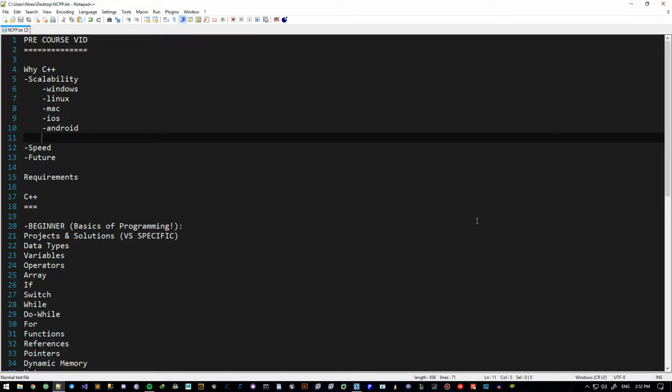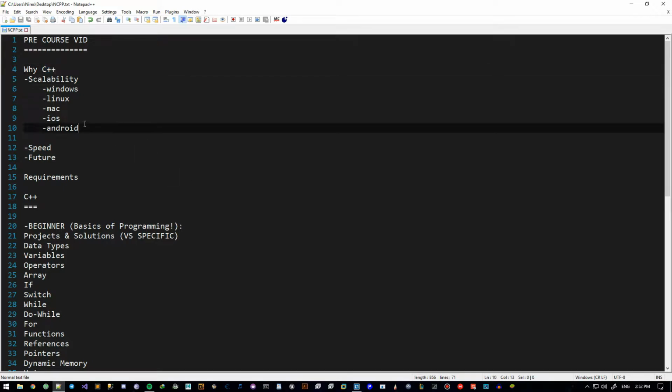The reason why you can't write website programs or website codes with C++ is because the browser cannot comprehend C++. It can only compile HTML, CSS, and JavaScript. So it's not a weakness of C++, it's rather a weakness of the browser, and that's the standard of browser, to not be able to compile anything but those three languages.